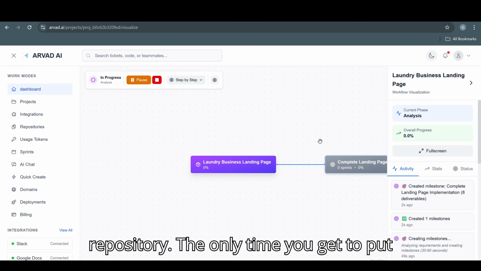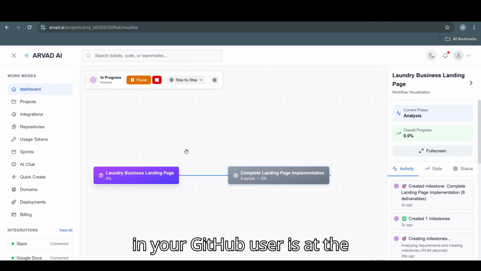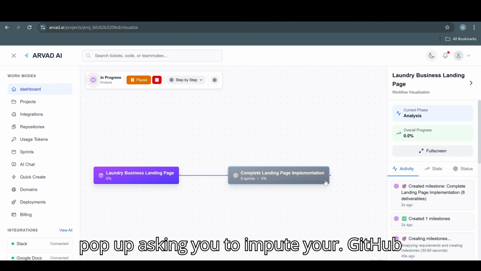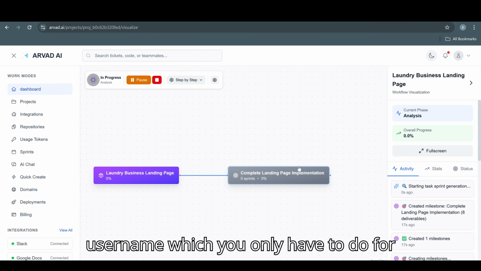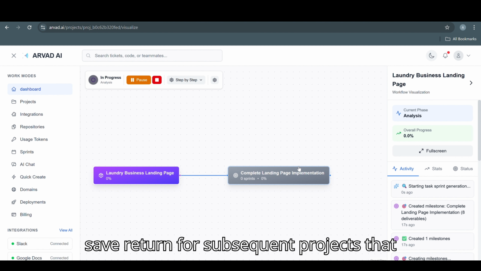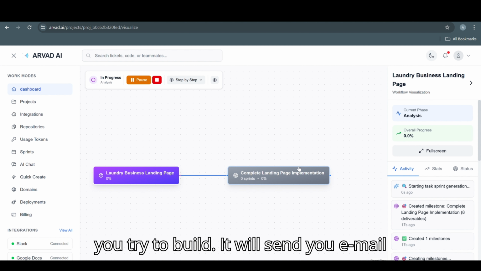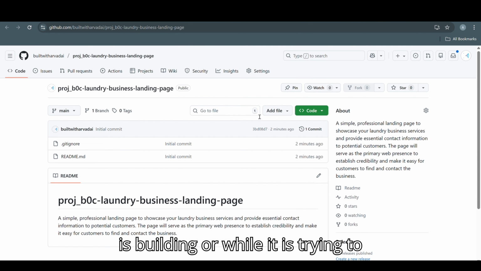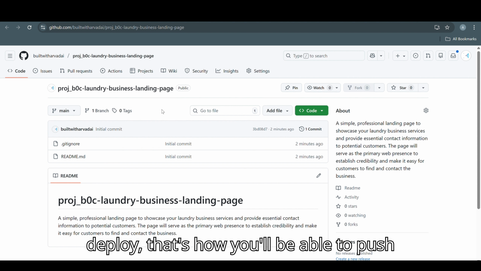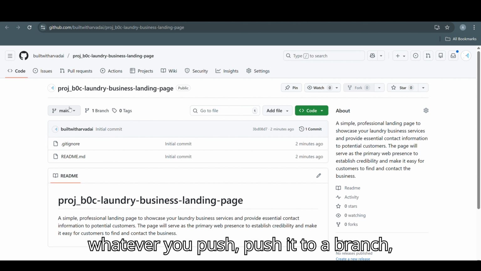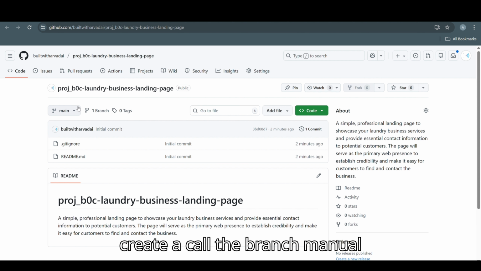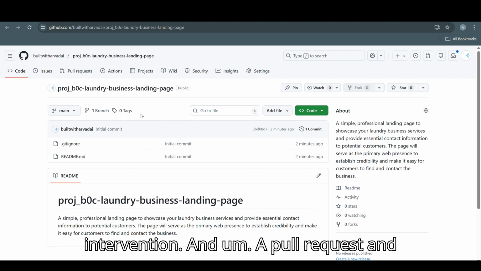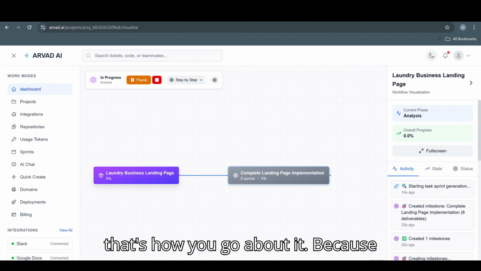The only time you get to put in your GitHub username is at the decomposition phase, when you see a modal pop-up asking you to input your GitHub username, which you will only have to do for one project. After that, it automatically saves it, and for subsequent projects that you try to build, it will send you an email asking you to be a collaborator on the repository. So that is how you'll be able to, in case you need to manually intervene while it is building or while it is trying to deploy, push to this repo. And make sure whatever you push goes to a branch, call the branch manual intervention, and raise a pull request and assign that pull request to me. That's how you go about it.